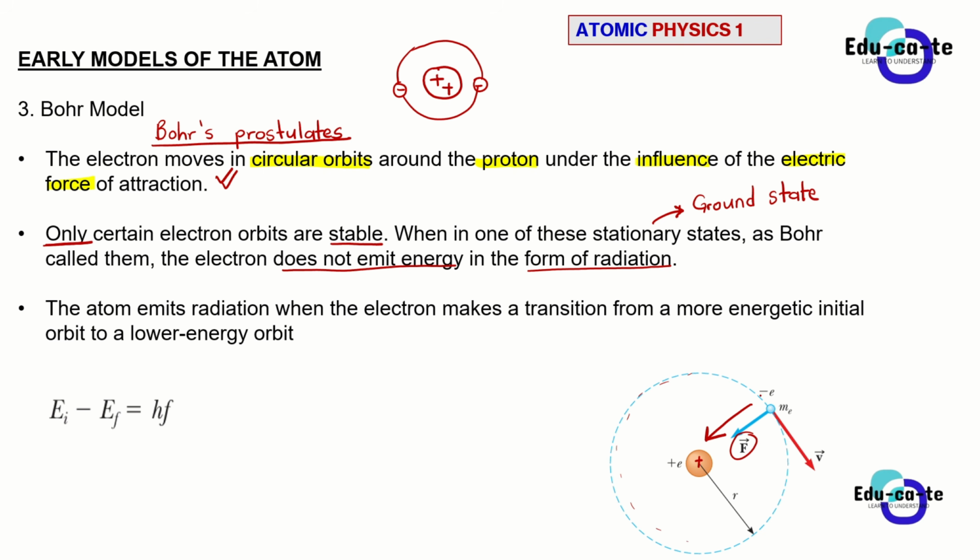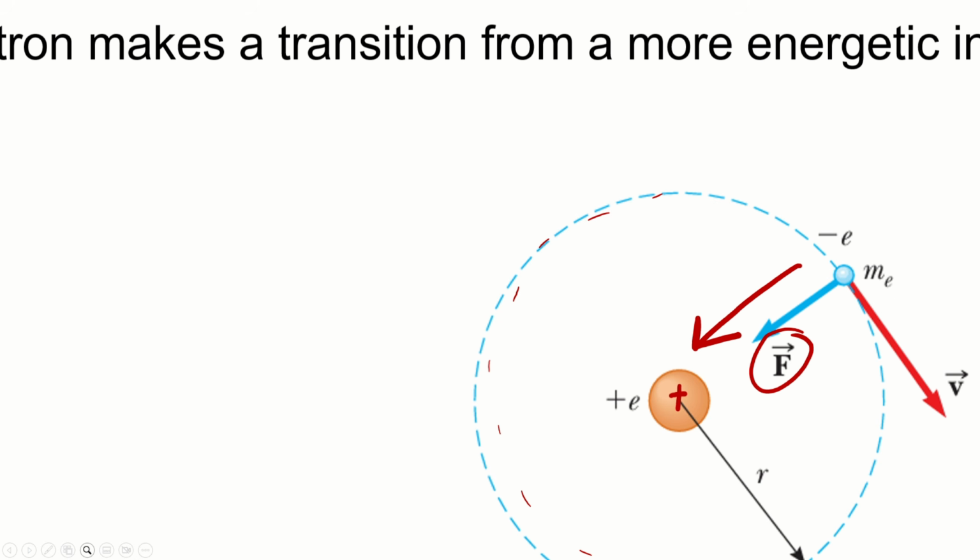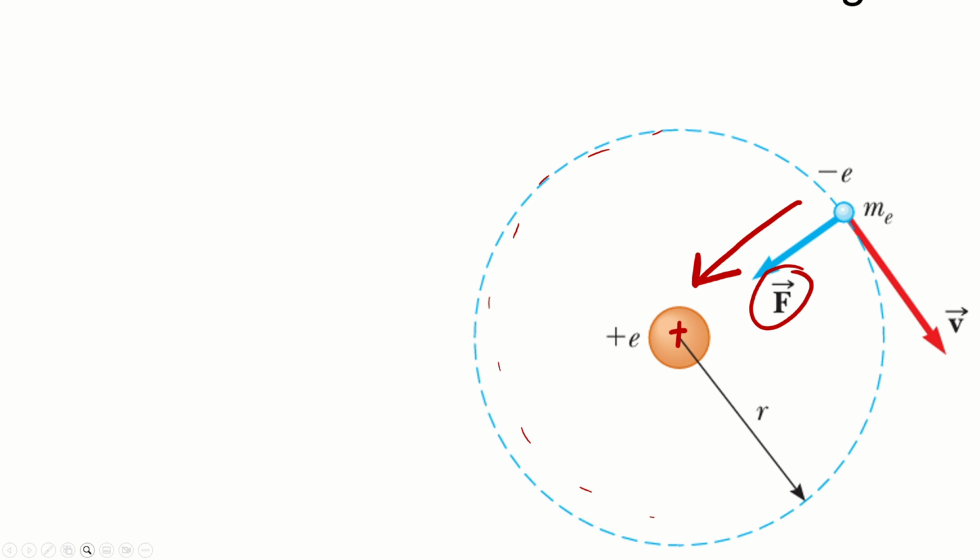So it means that it remains in the same position relative to the nucleus. It will continue orbiting, but the distance between the electron and the nucleus will always be fixed because it is not emitting any energy.